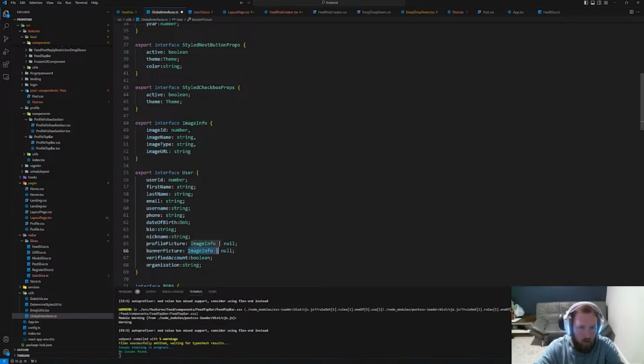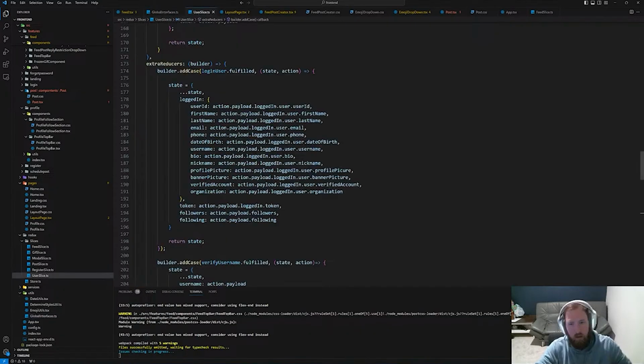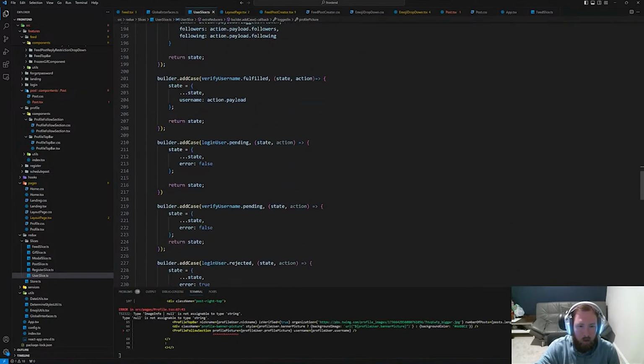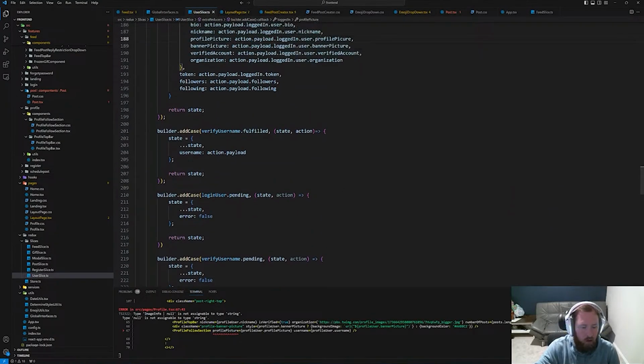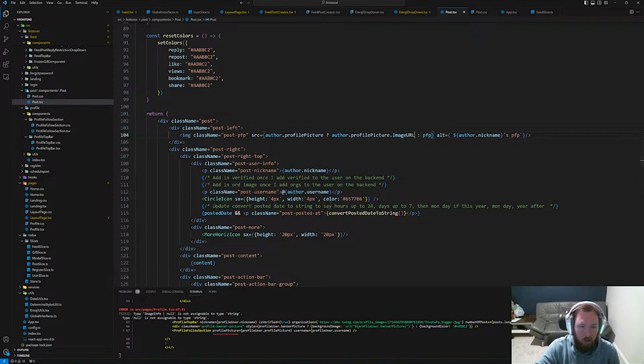And then same thing for organization. We can double check to make sure that these exist. And this shouldn't break the user slice because we can still just grab the organization, the banner picture, and the profile picture. And same thing here, we can just set it. But now obviously other things are going to break, and that's fine. So here in post, we're going to want author.profilePicture.imageURL. And now it's also broken in profile.